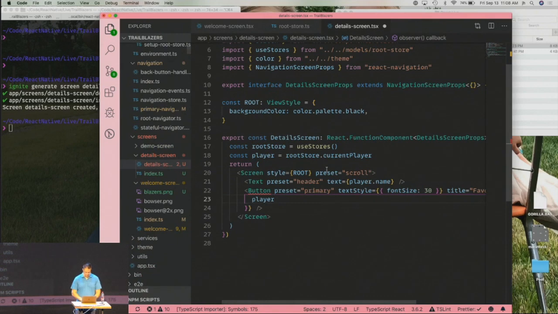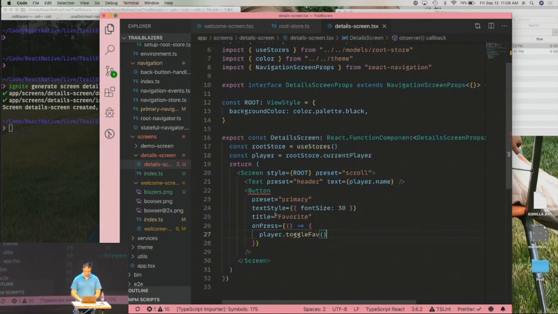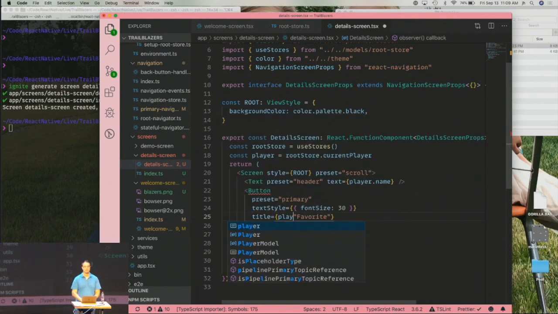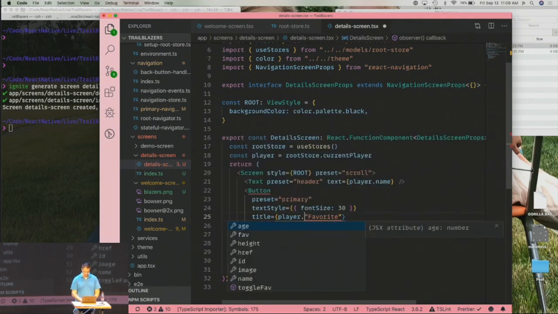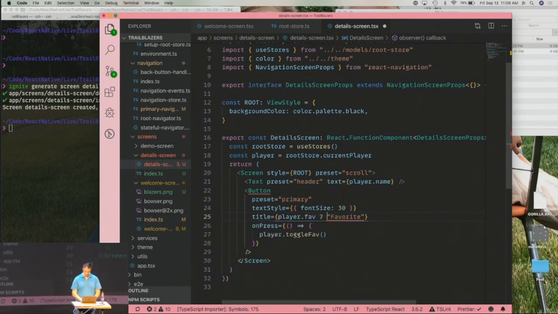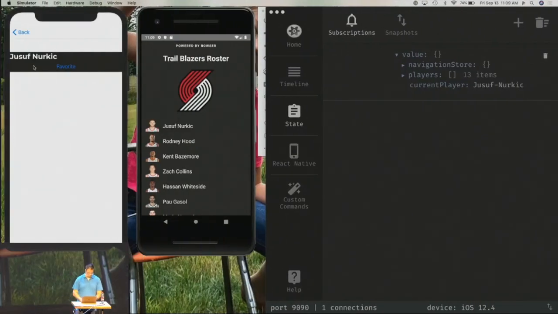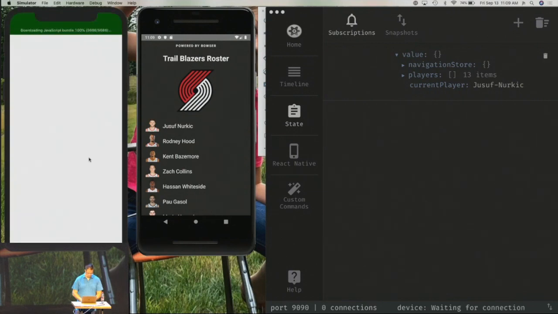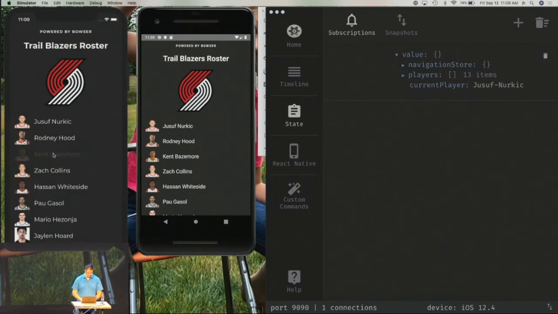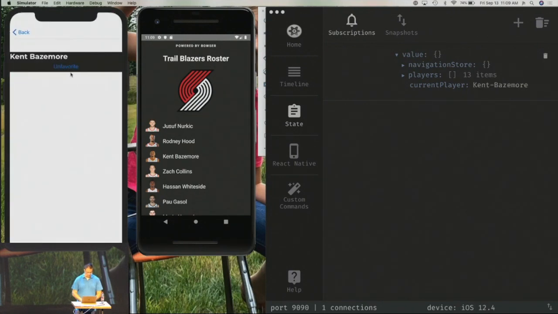And in the details screen, toggleFave. But we want to be able to set the title based on whether that is a favorite player or not. So the title of this button: if fave, if it is a favorite, then we want unfavorite, and otherwise, we want favorite. So I'm going to refresh this and go into Kent, favorite, unfavorite.